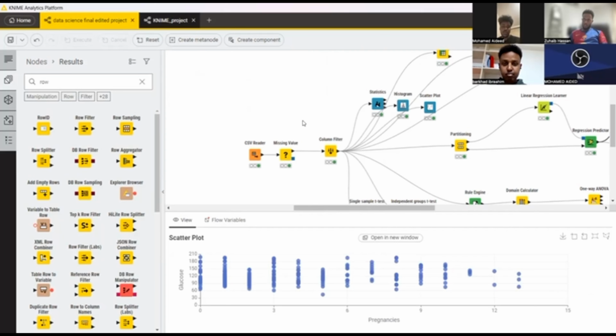Yeah, that's a scatter plot that we used to show the final project on diabetes, the glucose level and the pregnancies. So if the pregnancies are higher, then maybe the glucose level is a risk.